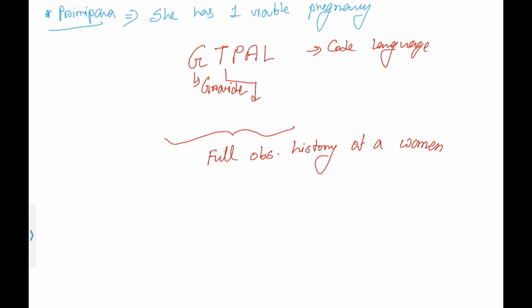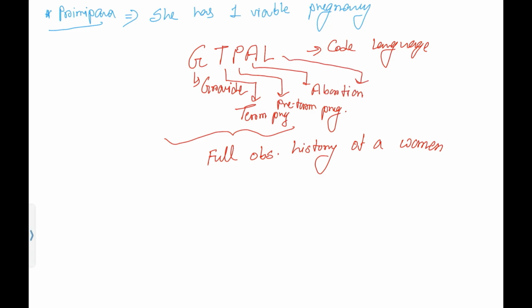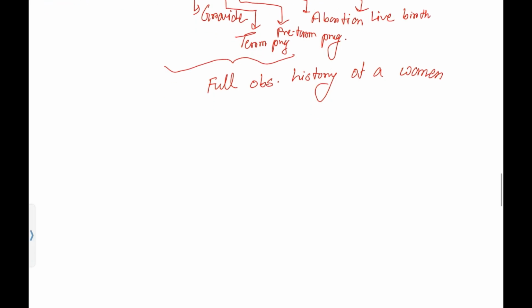T stands for term pregnancy, P stands for preterm pregnancy, A stands for abortion, that means termination of pregnancy before 20 weeks, and L stands for live birth, how many living children there are. That will be considered in L.